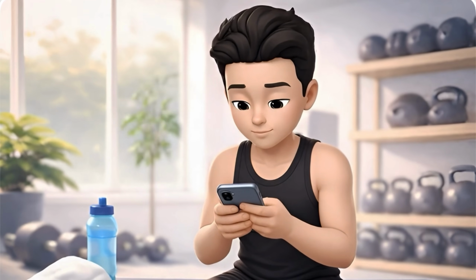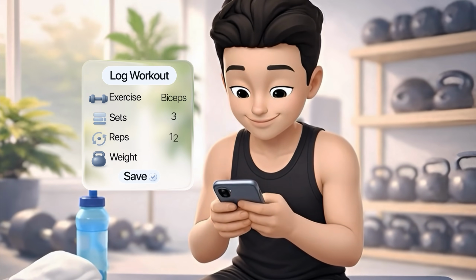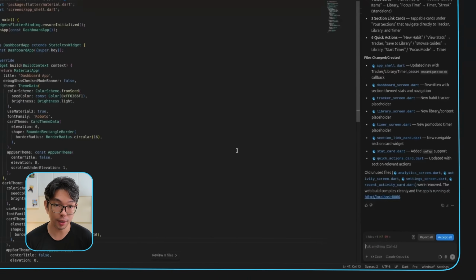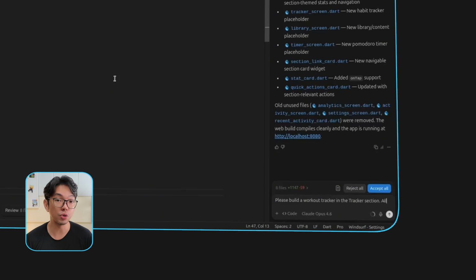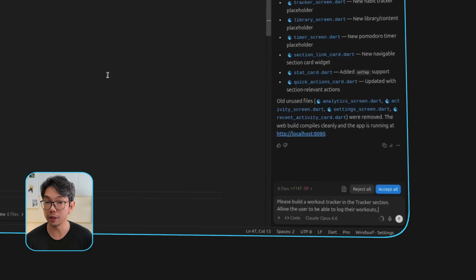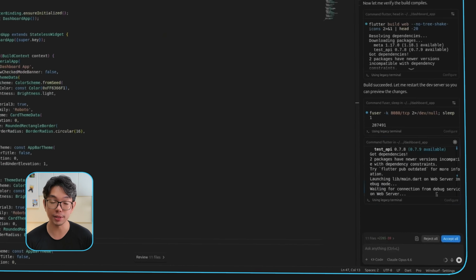I'm going to ask Windsurf to build the tracker directly inside the tracker section. And the goal here is simple and practical. Users should be able to log their workouts by entering the exercise name, their sets, reps, and weight. So I'm going to use this prompt. Please build a workout tracker in the tracker section. Allow the user to be able to log their workouts, including sets, reps, and weight. And after that, we can go ahead and jump into the app and test it out.